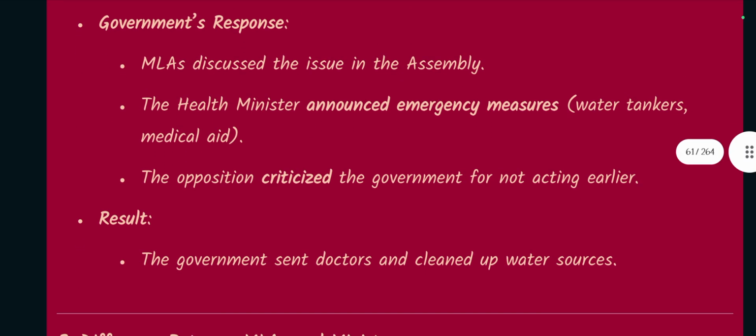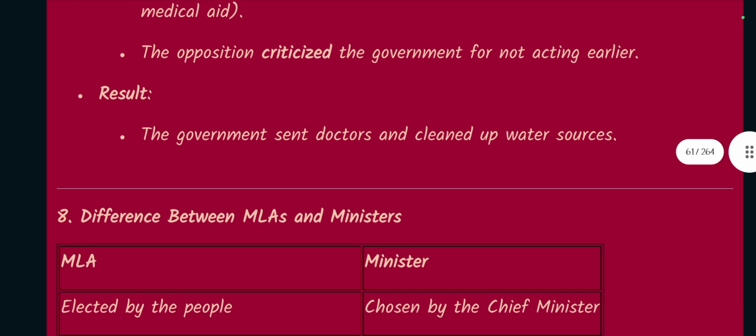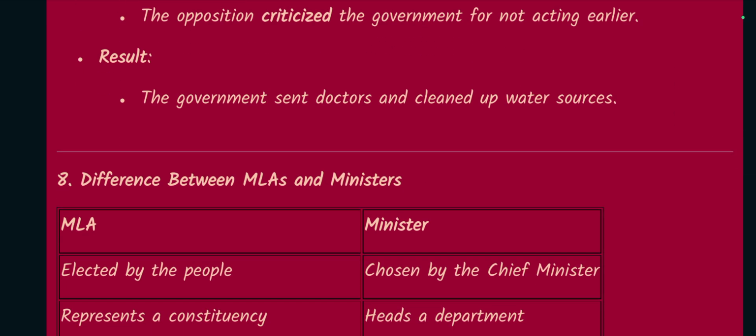Government's response: MLAs discussed the issue in the assembly. The health minister announced emergency measures such as water tankers, medical aid, etc. The opposition criticized the government for not acting earlier. The result: the government sent doctors and cleaned up water sources.